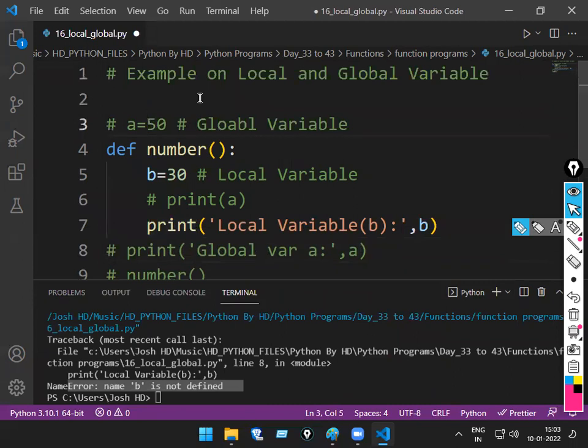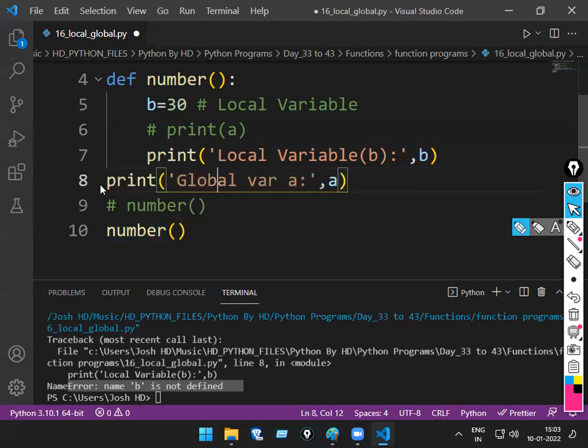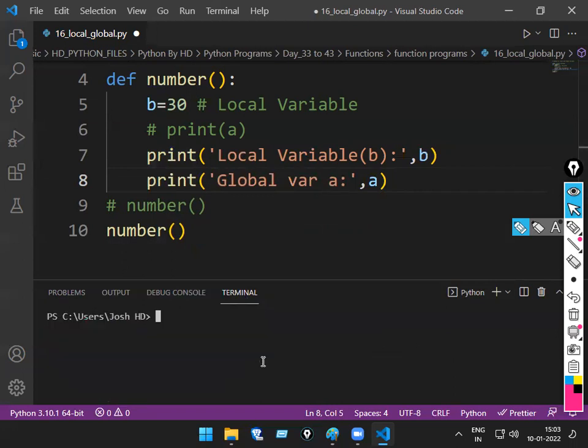Now, a equal to what value there? 50. This 50 is what kind of value? Global. Because it is outside the function. It can be before also. It can be after also. But the main thing is outside the function. Okay. Now, if I try to print this a or b, it won't work inside the function. Works or not?